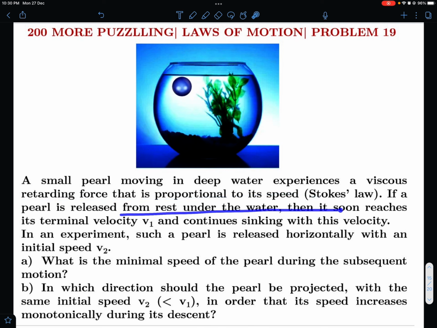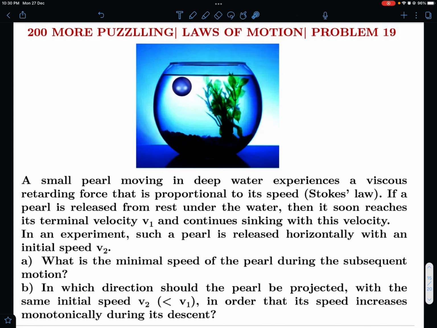If the pearl is released from rest under water, then it soon reaches its terminal velocity v1. So if it is just released, then its terminal velocity is v1, and it continues sinking with this velocity. In an experiment, such a pearl is released horizontally with an initial speed v2. So instead of just releasing it like this, we have projected it with some horizontal velocity v2.